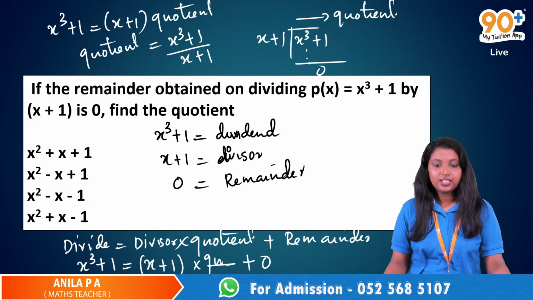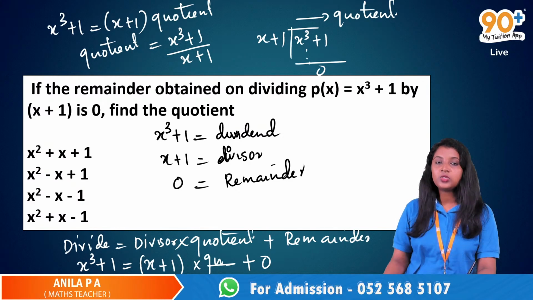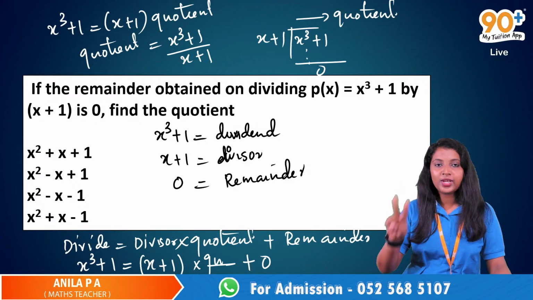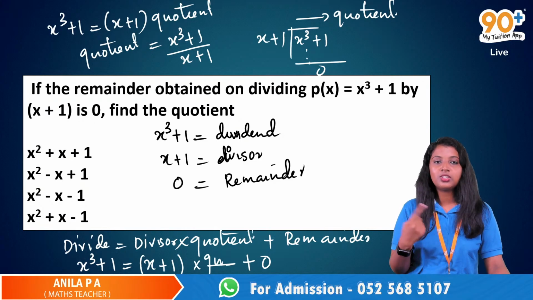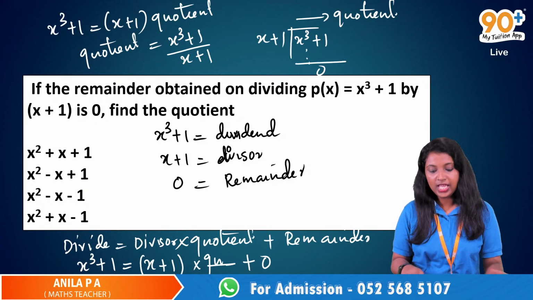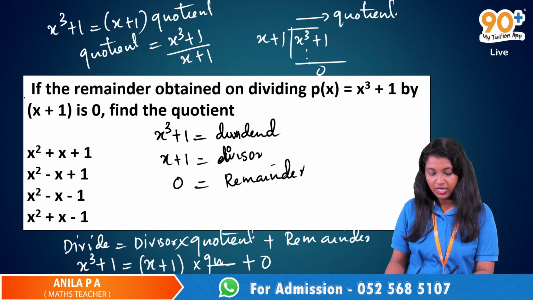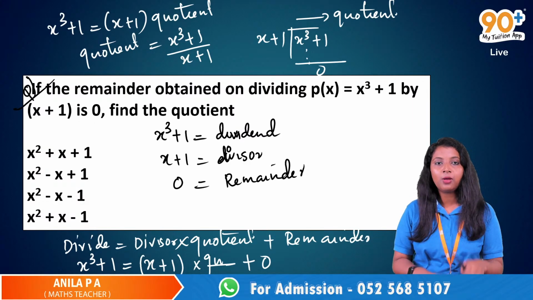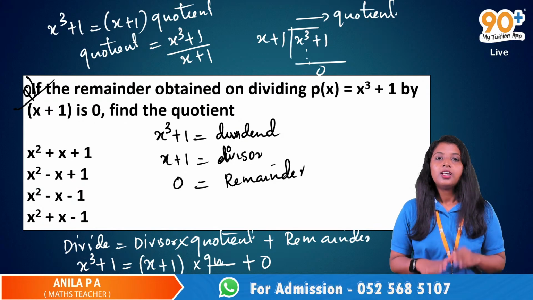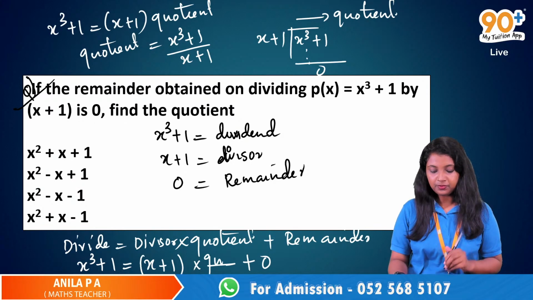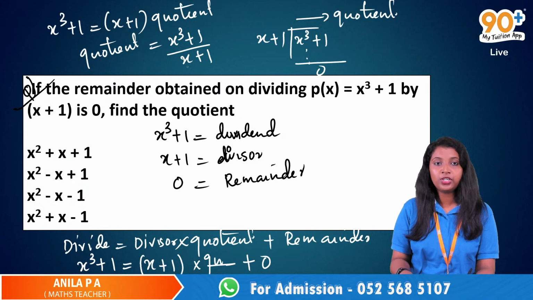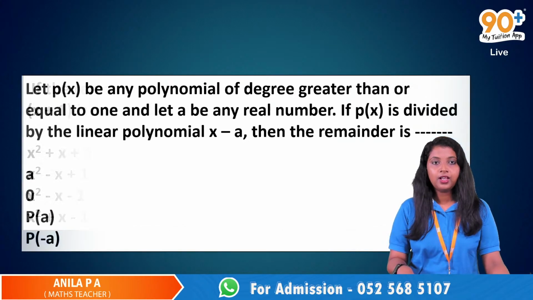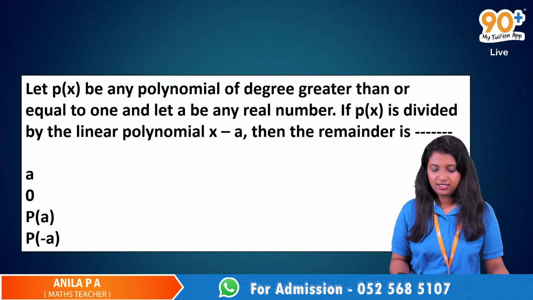So now we have to divide this x cube plus 1 by x plus 1. I know we just solved 2 questions using this long division method, so this one may be difficult for you, but don't worry, I will explain this question in the next class. We haven't solved any problems like this in the class. What we have to do is divide this x cube plus 1 by x plus 1. Anybody got the answer here?